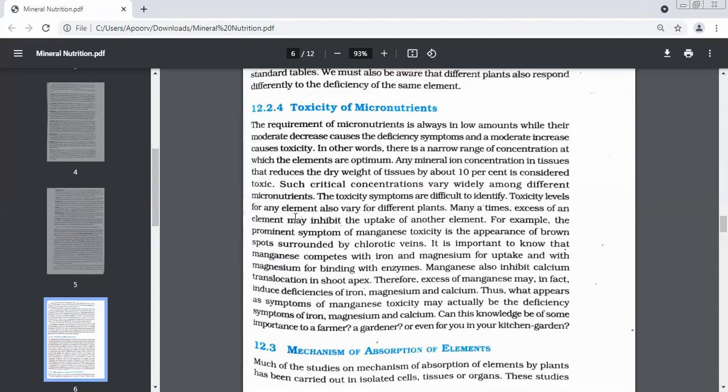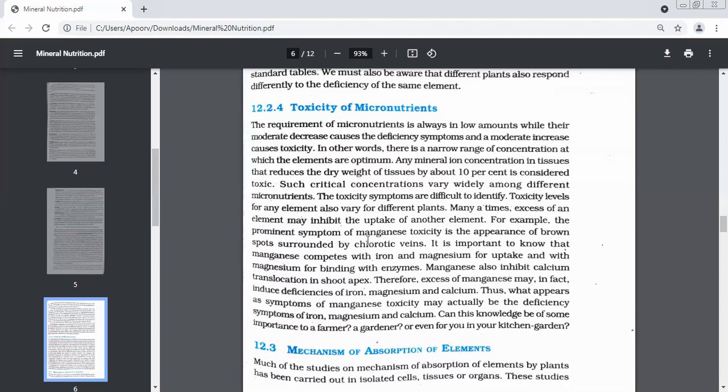Toxicity level for any element also varies. Many a times excess of an element may inhibit the uptake of another element. This is again very complicating. Sometimes what happens is, if there's an excess of one element, the plant stops taking the other element, so it starts lacking in the other element. One amount exceeding the level of one decreases the amount of the other automatically. How does this happen? Because there is an excess of one element, the uptake of another is inhibited. Absorption of other elements automatically decreases.